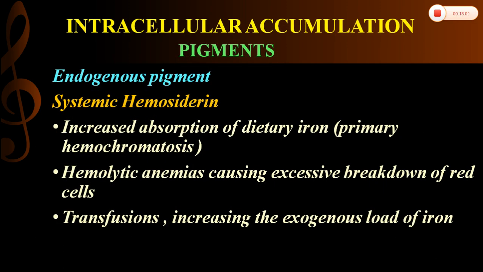Next is systemic hemosiderin deposition, also called hemosiderosis. It is seen in increased absorption of dietary iron, for example in hemochromatosis, and also in hemolytic anemias. In hemolytic anemias there is destruction of RBCs, so iron is released from these RBCs. It is also seen with excess transfusion, thereby leading to exogenous overload of iron.